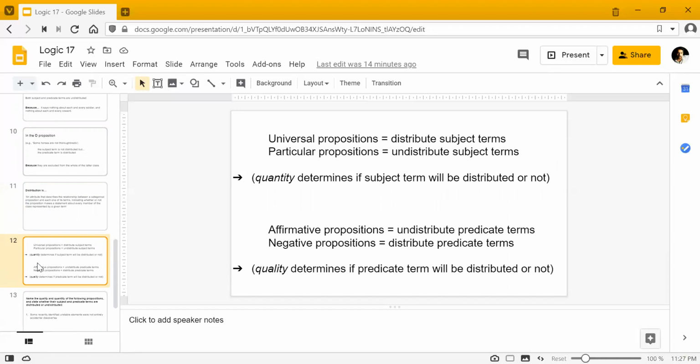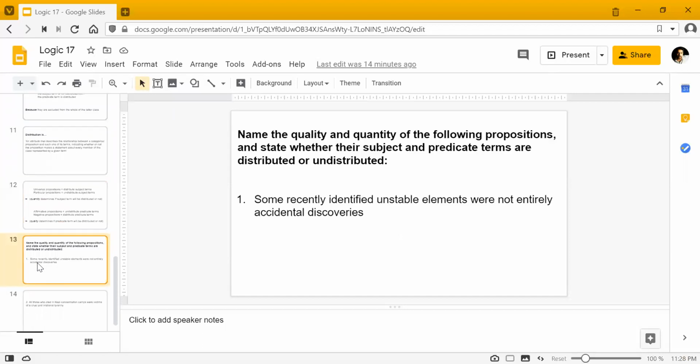So हमने universal propositions की बात की, but particular propositions की बात भी की, and we said that those were the quantities. Then we also talked about the quality, which was the affirmative proposition and the negative proposition. हमने A, E, I, O pretty much looked at all of them. And now we also know कि इन सारी propositions में यानी चारों की चारों में which terms are being distributed and which aren't.